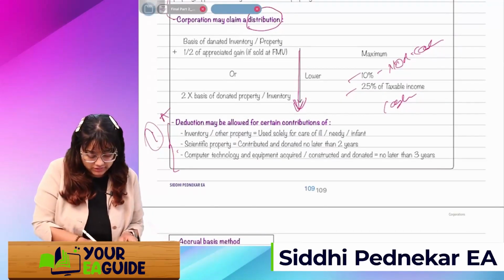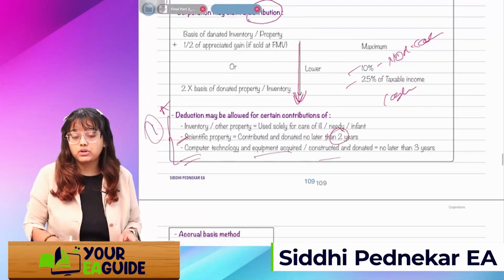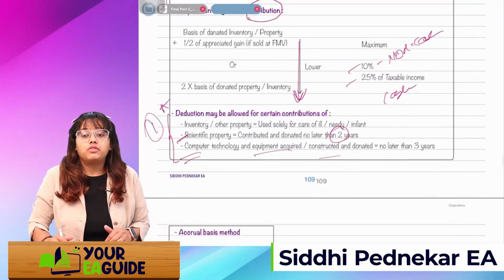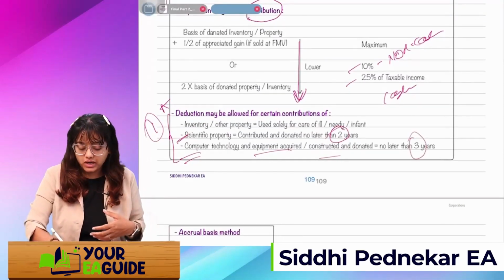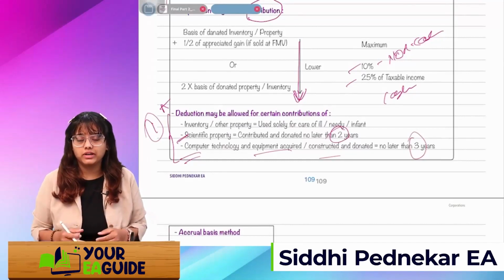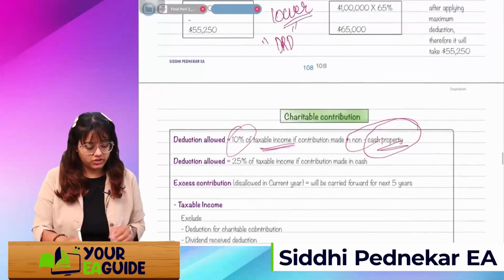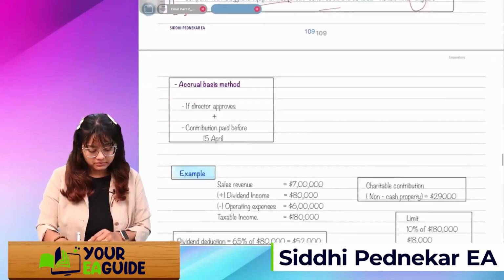See, if it's a scientific property, the limit is 2 years. If it's computer technology equipment acquired, constructed, and donated, the limit is up to 3 years from the purchase date. If you are donating it within that time, then you can take a deduction for this donation. Okay.